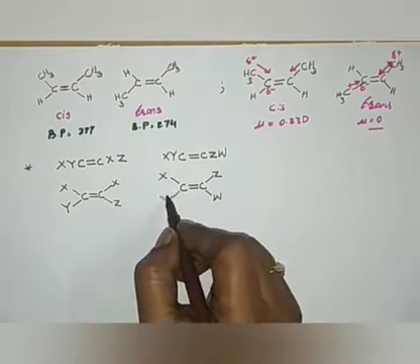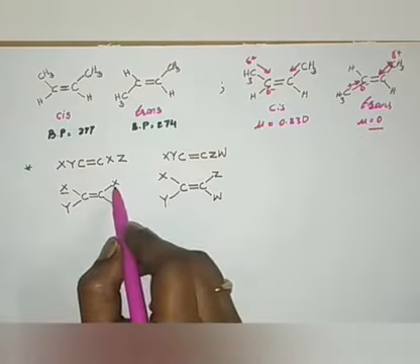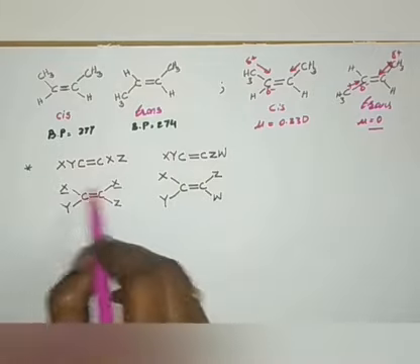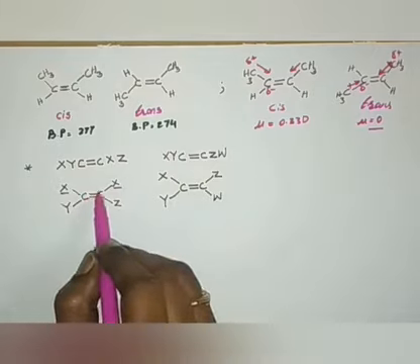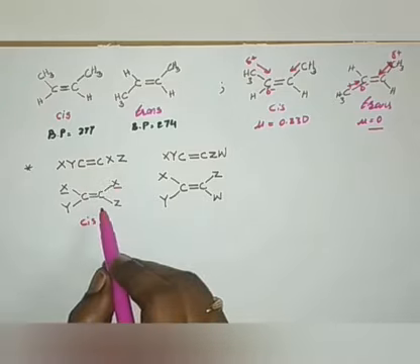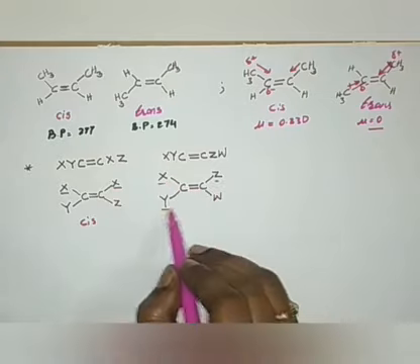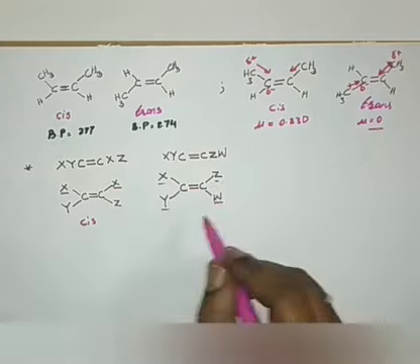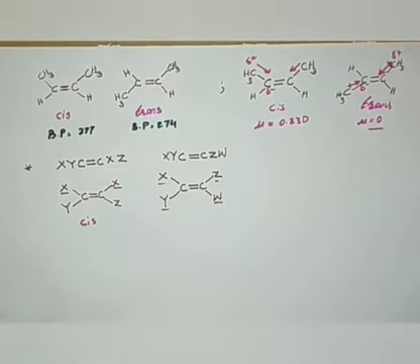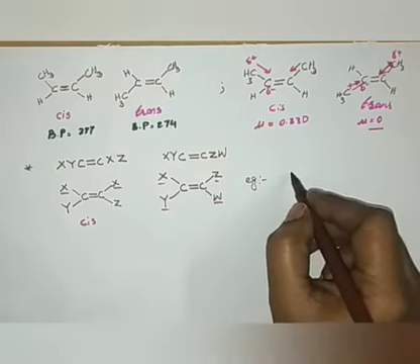If you observe carefully, in this at least one atom is similar, so if these two atoms are on the same side of the double bond, I can give it as cis, and if it is on the opposite side, I can give it as trans. But whereas in this, all the atoms present are different, still I can give cis-trans nomenclature for this.